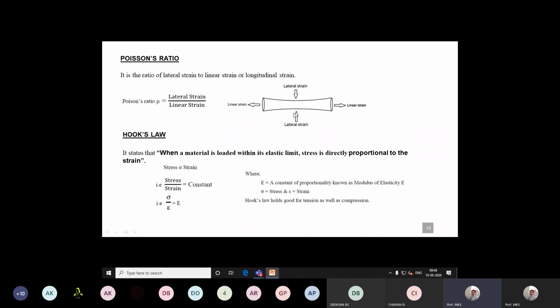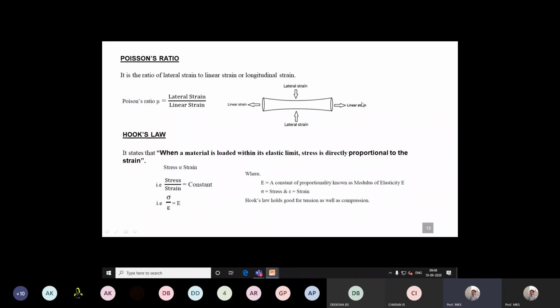So just look at this sketch. Some block is applied with tensile forces. These are the force directions. Just imagine it is applied with tensile force. There is a linear strain induced in the longitudinal axis, which is along the direction of the force. That strain we call longitudinal strain. Also there is a strain induced along the cross section of the member, that we call lateral strain.